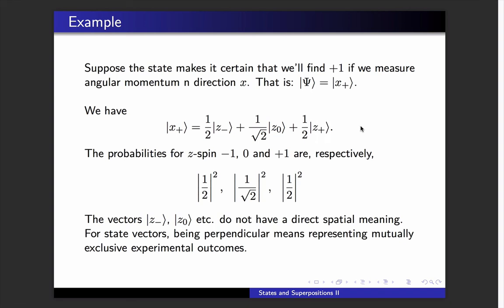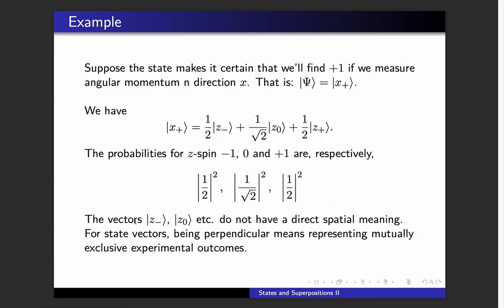So now we know the probabilities if we make a measurement of z angular momentum. The probability we'd find -1 is this squared. The probability we'd find 0 is this squared. And the probability we'd find +1 is this squared. It always works that way. The numbers, of course, will change with the example, but the general idea stays the same for any quantum state and any observable.